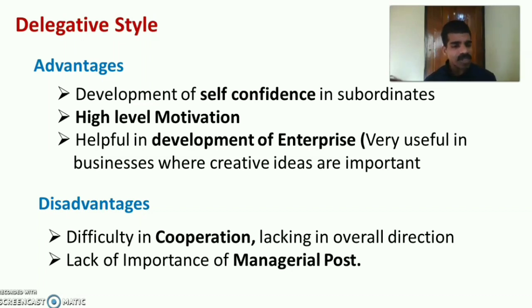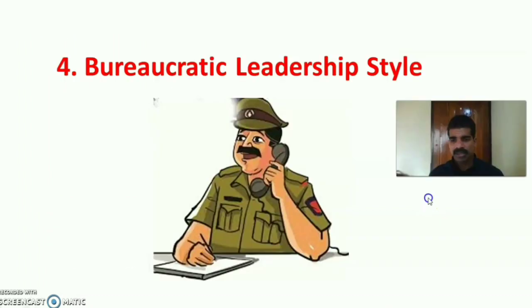Sometimes there would be difficulty in cooperation because each subordinate makes their own decisions, different types of decisions. And sometimes there will be a lack of overall direction because the leader may not be bothered about this. Then a lack of importance of the managerial post. Sometimes they neglect the importance of the manager because all the subordinates start to take decisions, direction, etc. These are the disadvantages of the delegative leadership style. The fourth style is the bureaucratic leadership style.